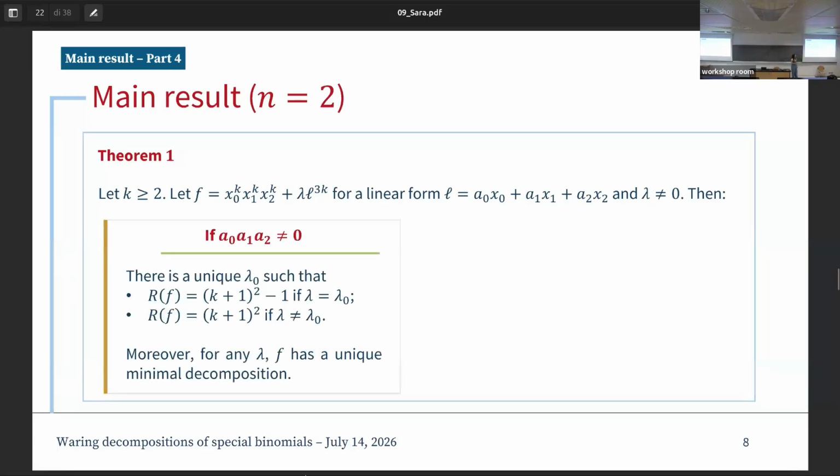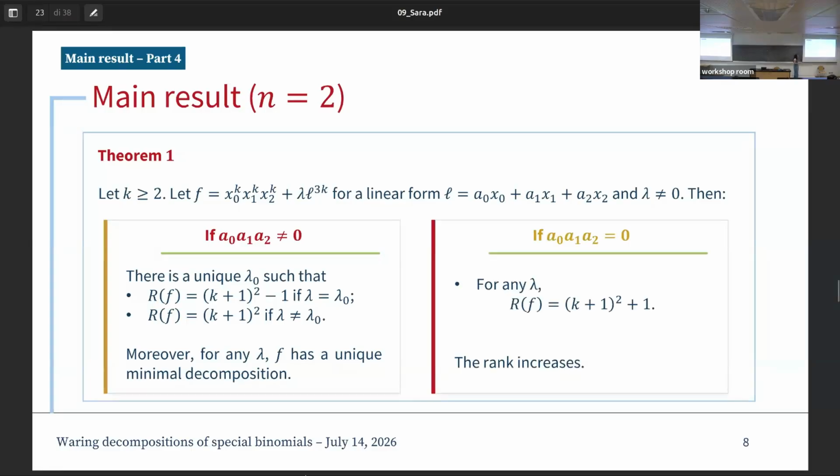The first case is when all the three coefficients on the linear form are different than 0. In this case, there exists just one lambda 0, a coefficient such that the Waring rank of f is equal to (k+1)^2 - 1 if the coefficient is exactly lambda 0. And in the other case, when lambda is different than lambda 0, then the Waring rank is (k+1)^2. Moreover, whatever the value of lambda, there is a unique minimal decomposition.